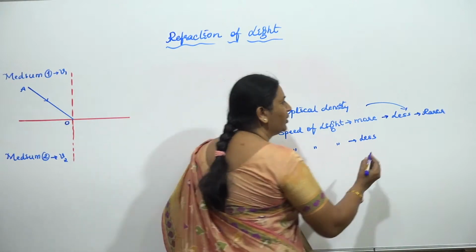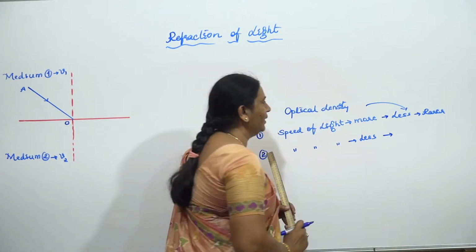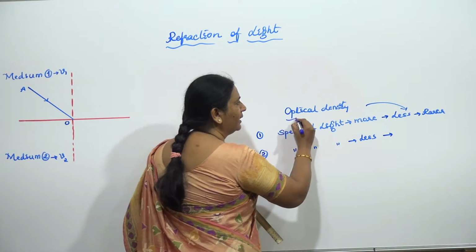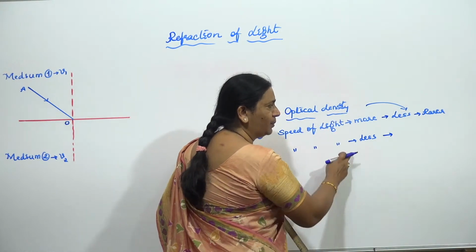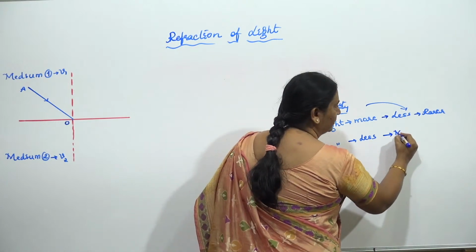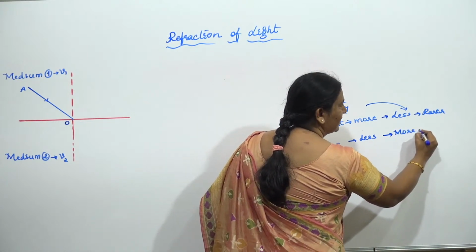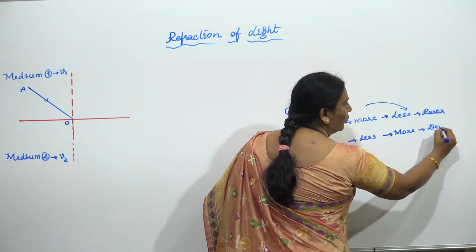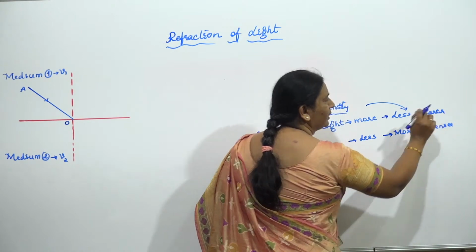If the speed of light is less, then I take the optical density of that medium in comparison to this as more, and I say optically more dense compared to the first medium.